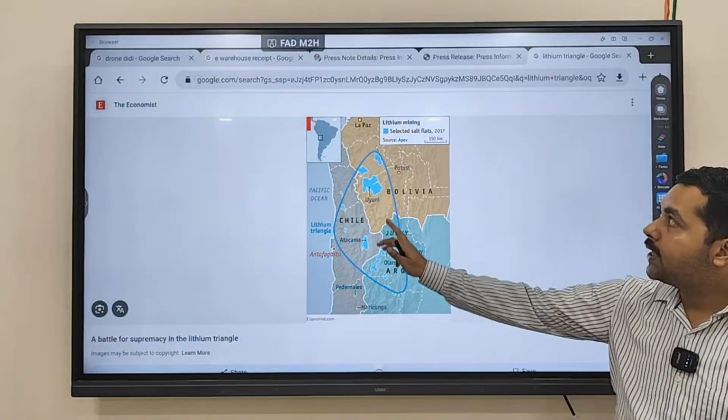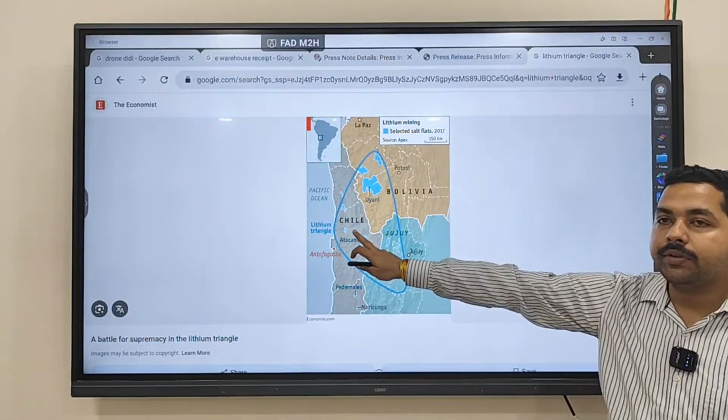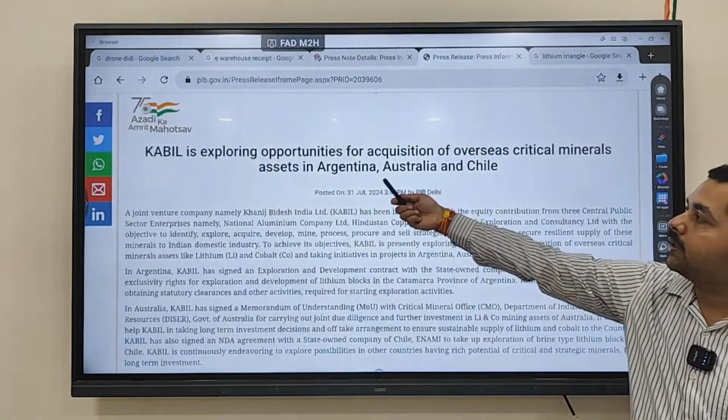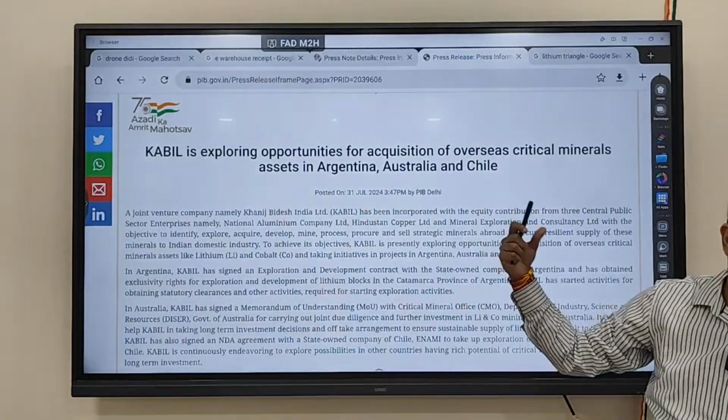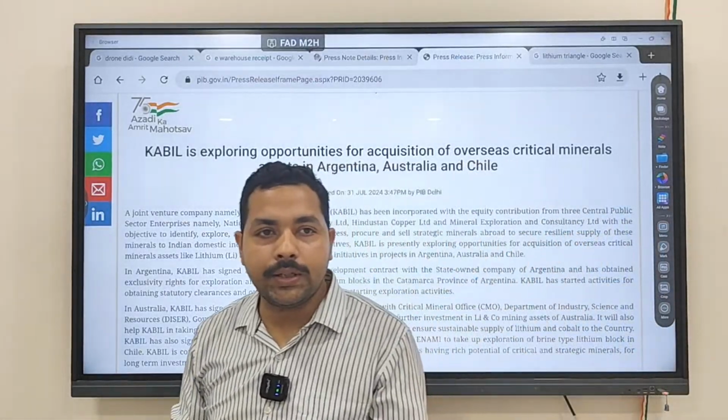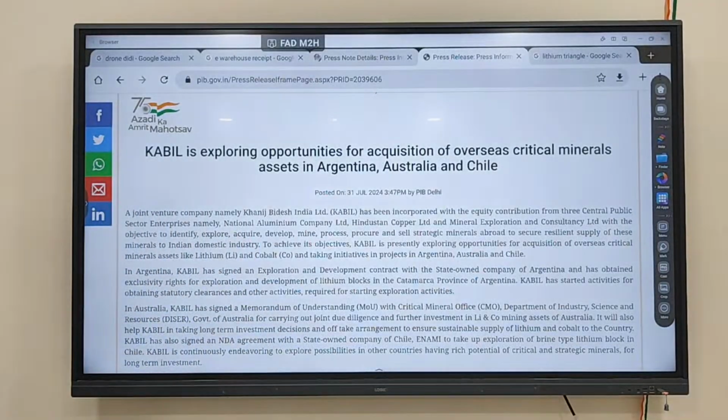So under the KABIL initiative, India is exploring critical minerals where? In Argentina and in Chile. Why are we going for Argentina and Chile? Because we require more lithium. You know that India is pushing for digitalization. Digitalization is not possible without what? Without lithium batteries, which are very much required. So that's why the government is going for the critical minerals initiative.